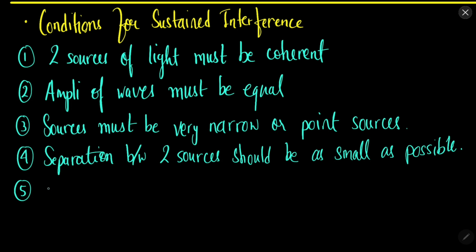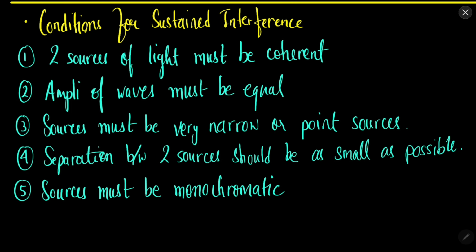Apart from that, the sources must be monochromatic. Now what is the meaning of monochromatic? It means that the wavelength must be only one, that is only one light should be there. For example, let's say red color light or blue color light must be there, and that too having same wavelength, because red color also has some range of wavelengths.